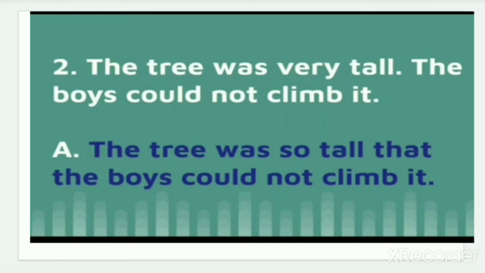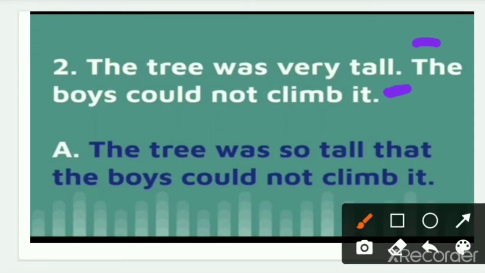You can observe that we have made only one single sentence, because it was given that we join the sentences using so and that, and leave out the very.